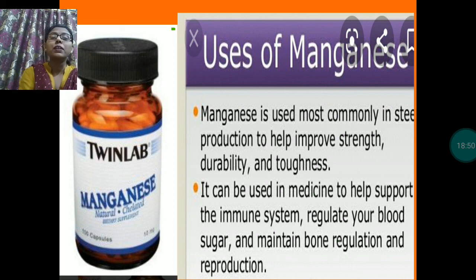Copper is also very helpful. It is very good. The water or food kept in copper vessels is very helpful for us. So these minerals are very useful for us.